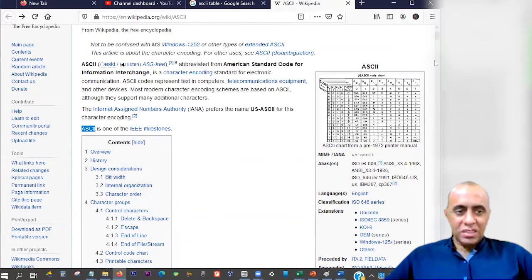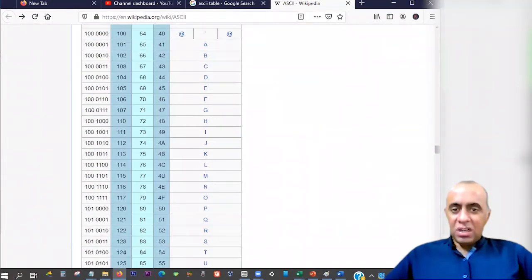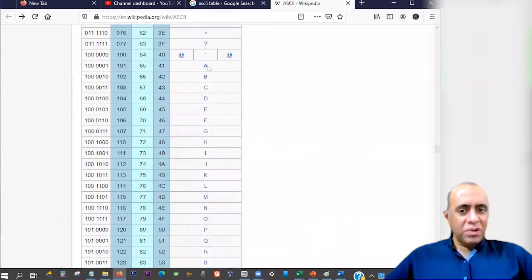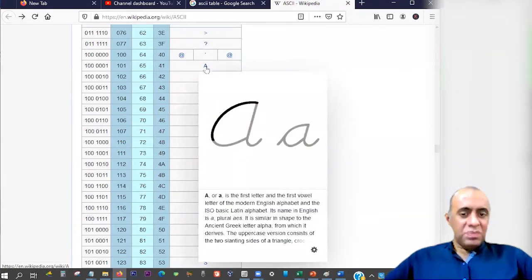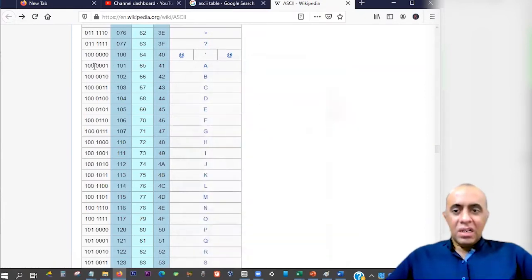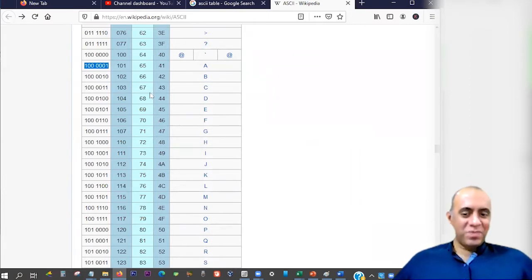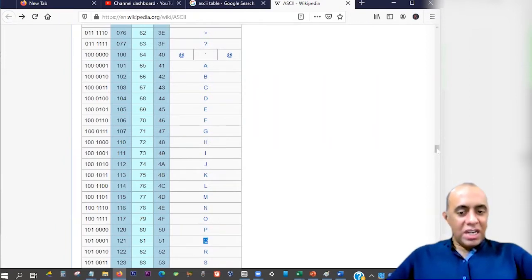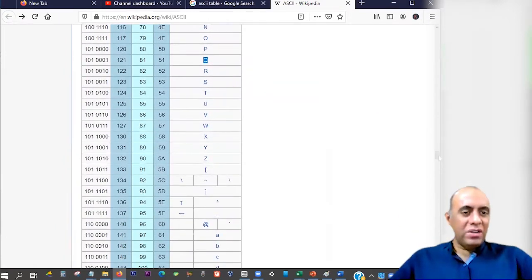ASCII codes were standardized by them, and here you can see that if a person types the letter A anywhere in the world, it is standardized by the ASCII codes that it is going to be stored inside the computer in this format: 1000001. You can say this is the phone number for letter A. And for letter Q, in the whole wide world, wherever you use computers, like phones, keyboards, smartphones, anywhere you go, the letter Q is always stored in the computers in this binary format: 1010001. No one can change this. No one should change this.